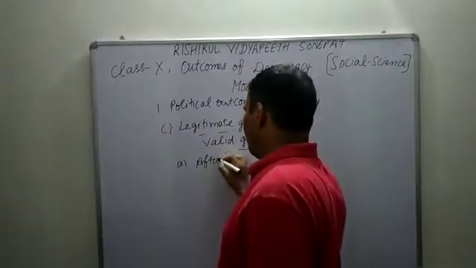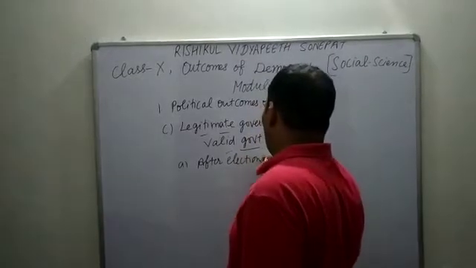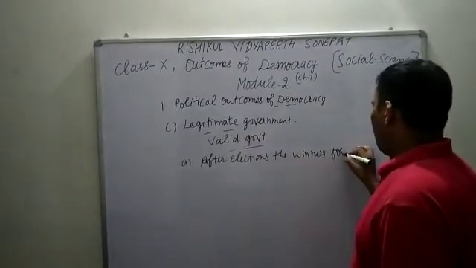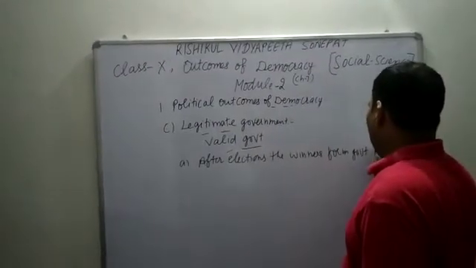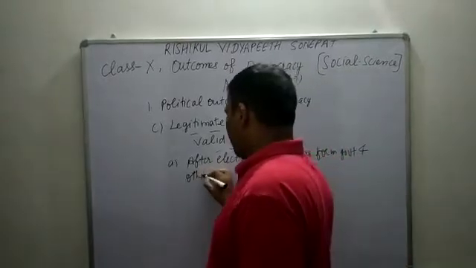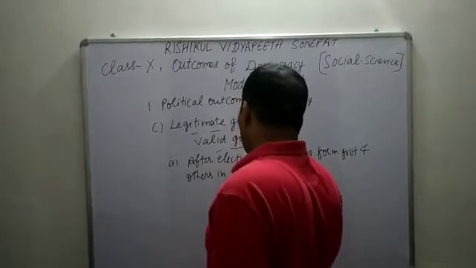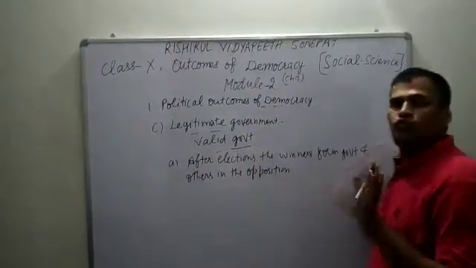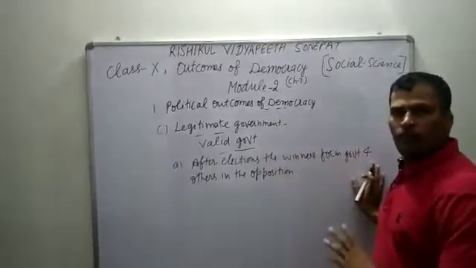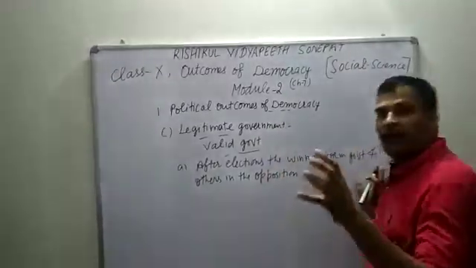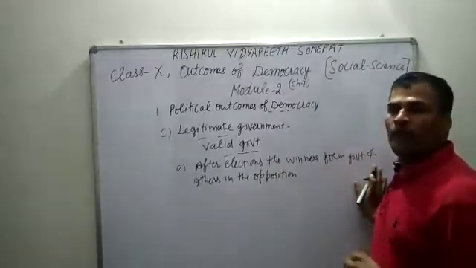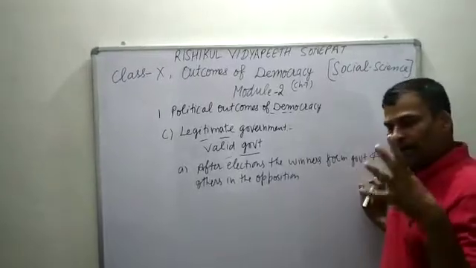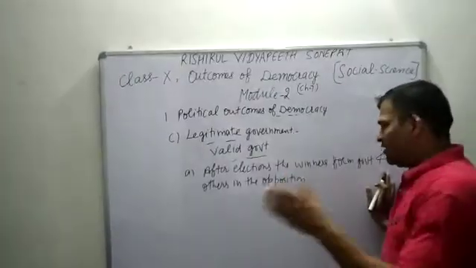After elections, the winners form the government and the others sit in the opposition. Whom we have given the maximum votes, that party will work in the form of government, under the guidance of the constitution and in the different domains.